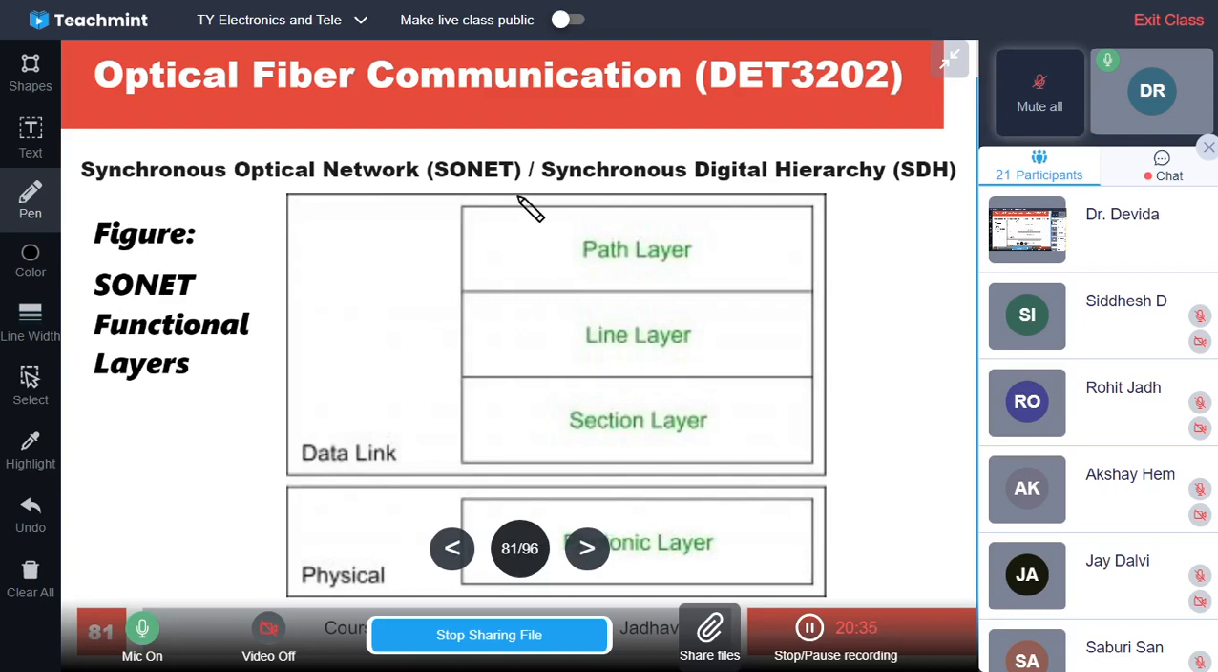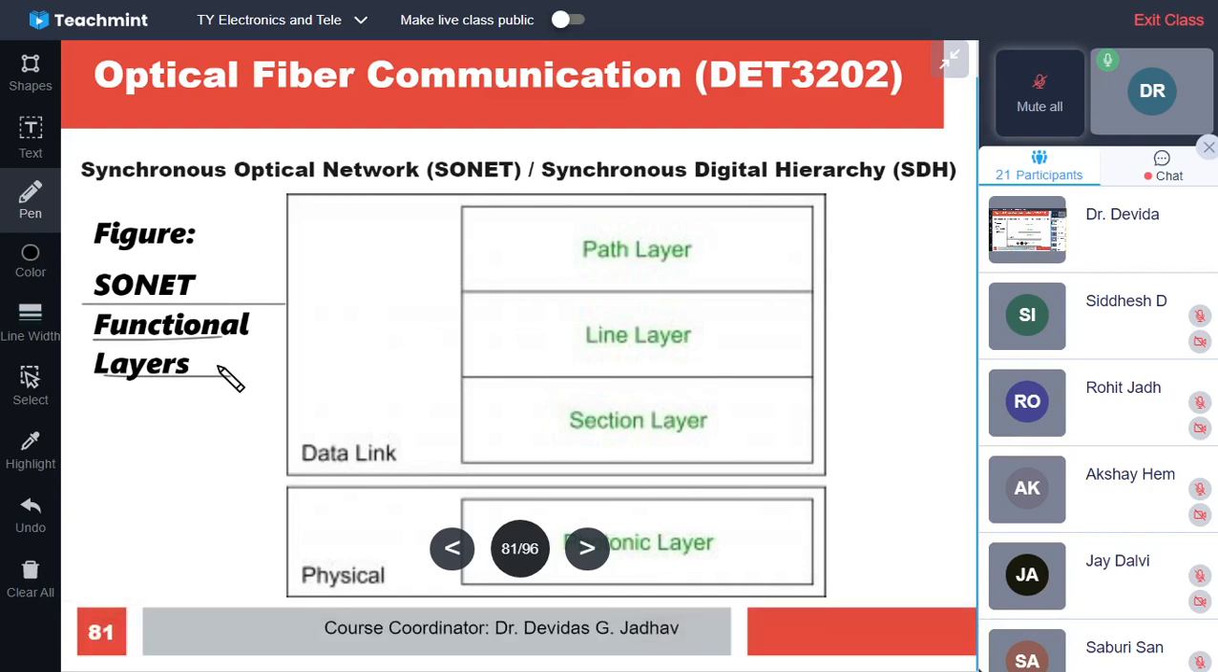Synchronous optical network, SONET, has functional layers. As we know, the ISO OSI model has layers, and the TCP/IP protocol model has layers. Similarly, the SONET optical protocol also has functional layers, very similar to the TCP/IP or ISO OSI model. It is in the optical domain, the optical communication architecture domain.